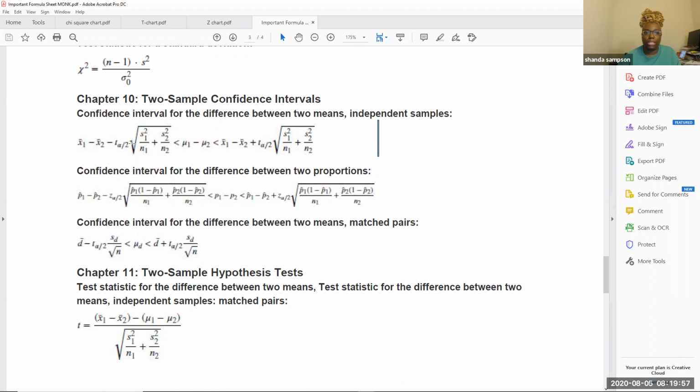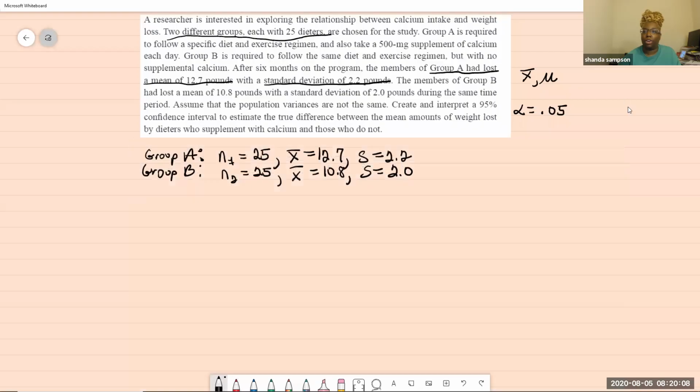What you want to take a look at is the fact that in this video, it's t alpha over 2 as opposed to z alpha over 2. Why is it a t? Because the population standard deviation is unknown. I cannot stress that enough, and if you're looking at me on YouTube, your instructor should specify that.